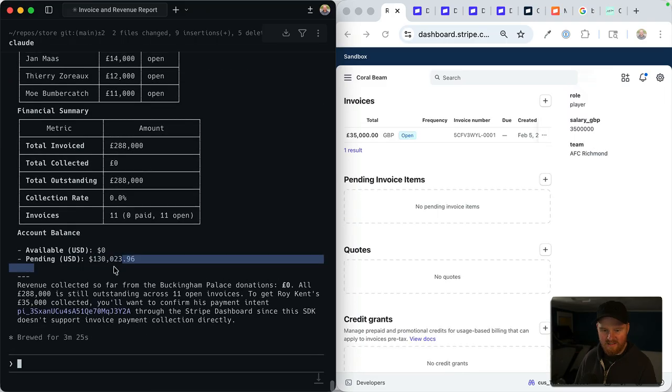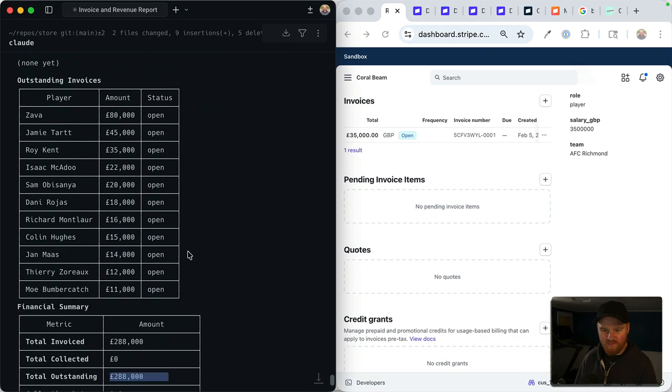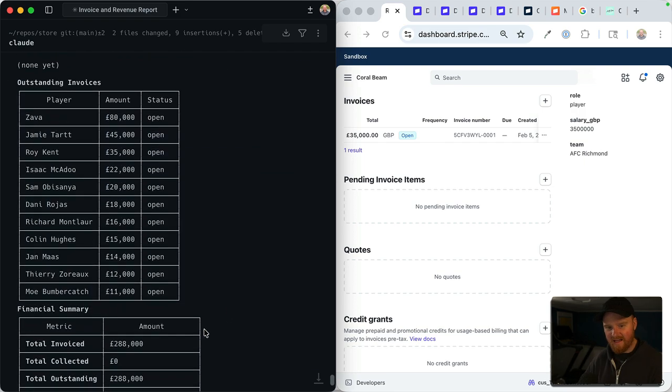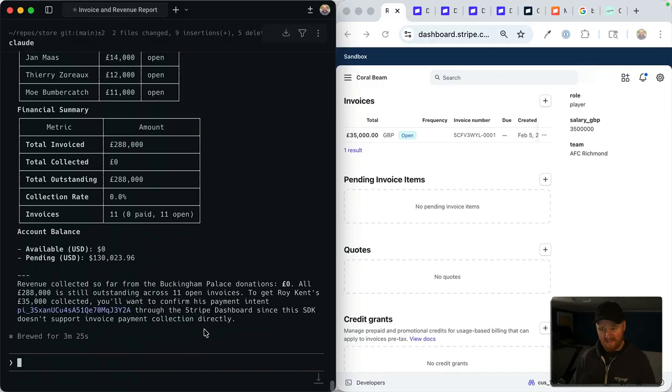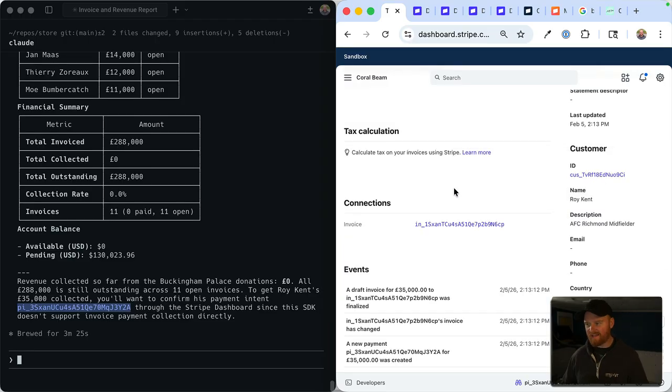All right, pending USD, 130,000 USD total outstanding. Look at all these open invoices. Okay, this is so fun. All right, we're going to charge all these folks 1% of their salary as a donation to Barkingham Palace. And okay, it says to get it collected, you'll want to confirm his payment intent through the Stripe dashboard since we don't have payment intent confirmation. So that's obviously another feature that the MCP server can't do because it is collecting and moving real money, but yeah, pretty cool. All generated with the Stainless MCP server. And I've been really impressed with code mode for this demo.